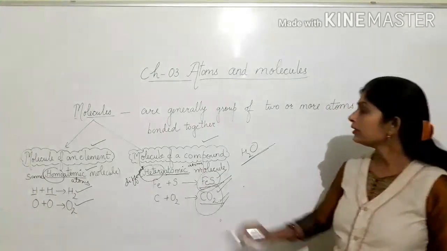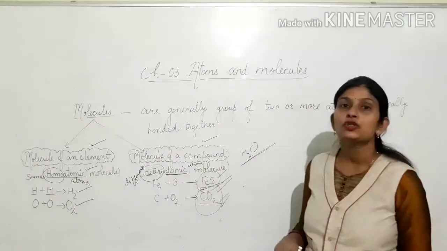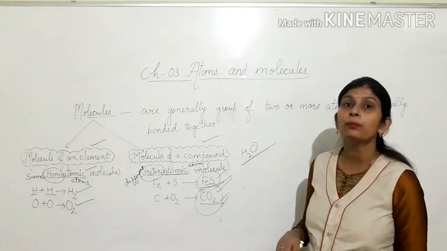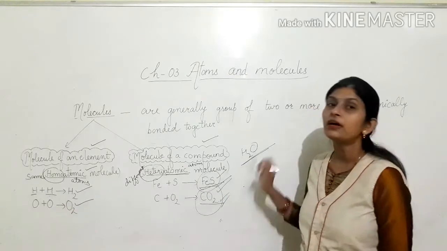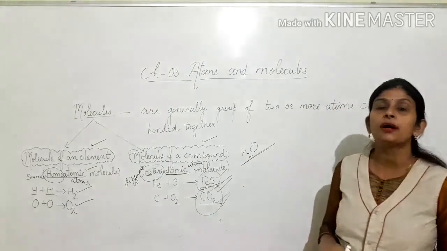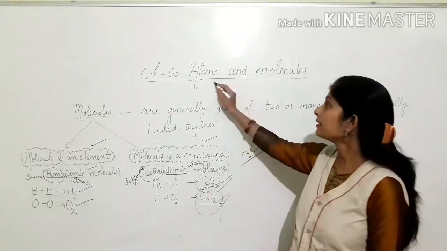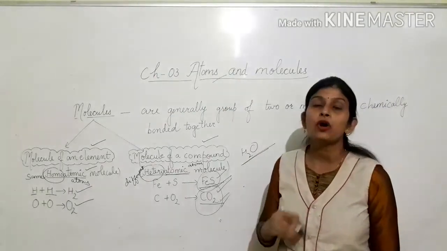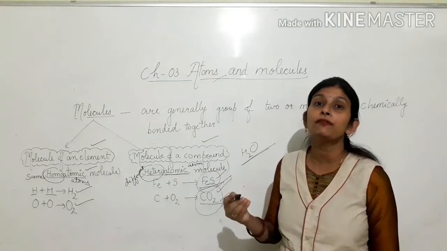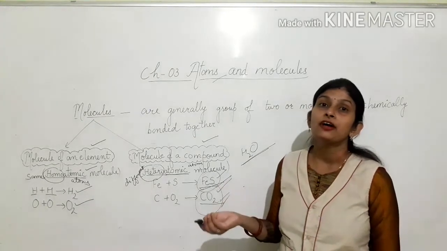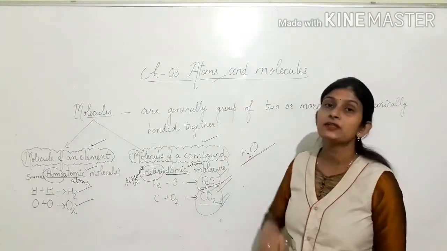So a molecule can be defined as the smallest particle or unit or building block of a compound from which a compound is made up of. And an atom can be defined as the smallest particle or unit or building block of an element from which an element is made up of.